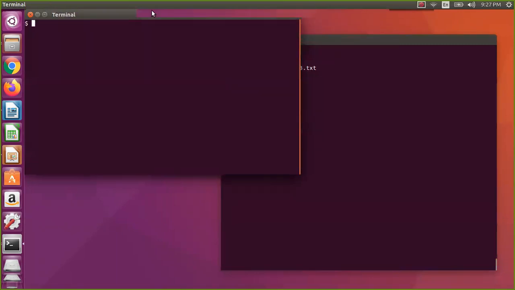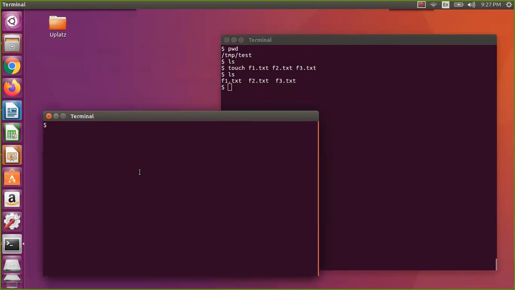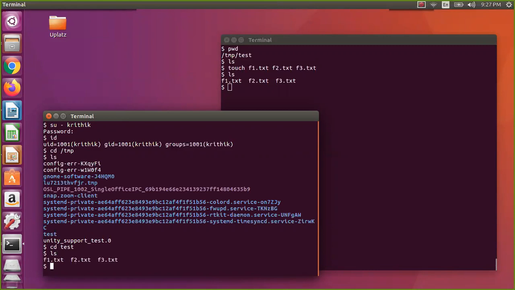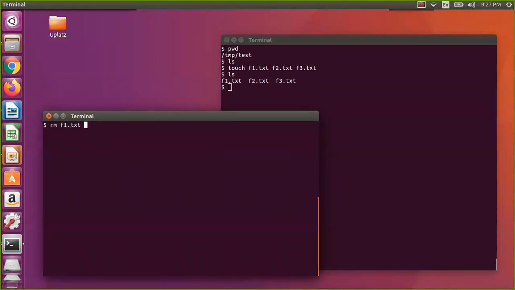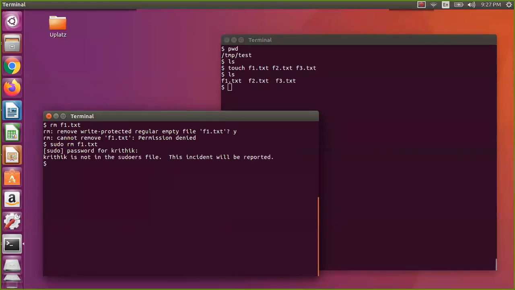In another terminal I need another user. In our case, one user is there with the name critic. So I went to that and I say id, this is critic. Now I will go to the temp directory, and now I go to test. Now if you see this, I will remove f1.txt. f1.txt cannot be removed, permission denied.